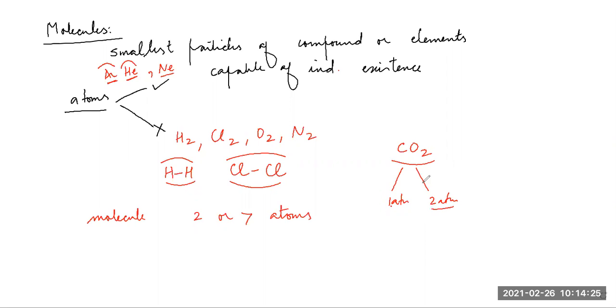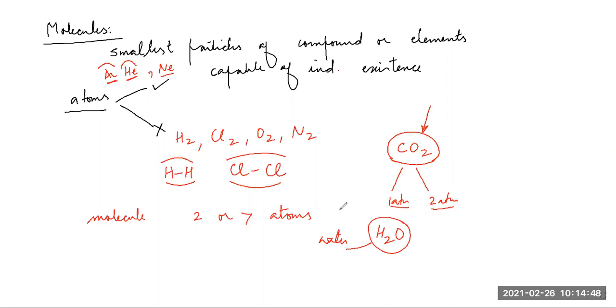They combine to make one molecule of CO2. So when we write CO2, it depicts one molecule of carbon dioxide. When we write H2O, it depicts one molecule of water, which is made up of two atoms of hydrogen and one atom of oxygen.